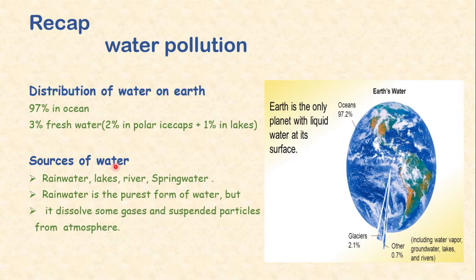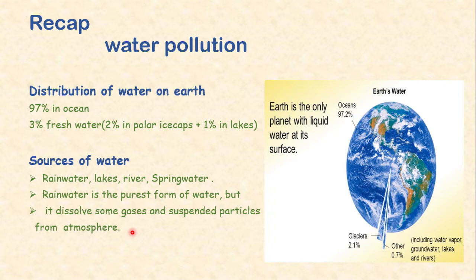What are the sources of water? Sources of water are rainwater, lakes, river, groundwater, spring water. Students, you know, rainwater is the purest form of water. Then how does rainwater become polluted? When rain comes in contact with the atmosphere, it dissolves the gases and suspended particles present as pollutants in the atmosphere. These are added up or dissolved in the rainwater, and that's how the rainwater becomes polluted.